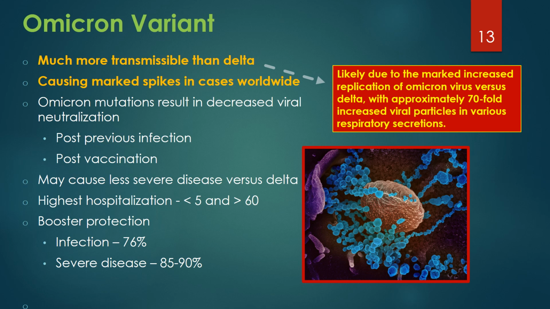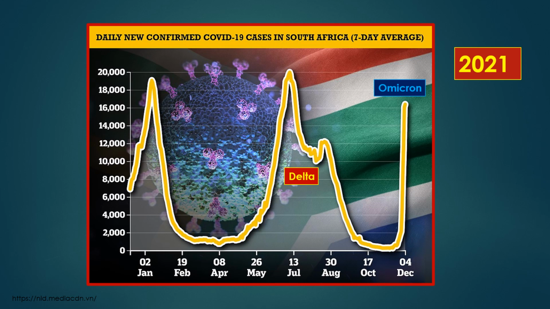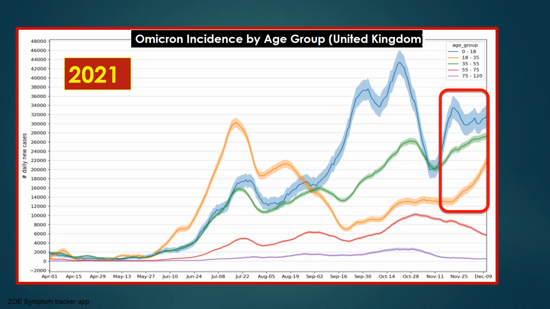One study suggests household transmission with Omicron increased by 3.2-fold over that with Delta. This graph demonstrates the rapid rise of cases due to Omicron in South Africa, with similar case rates noted in many other countries around the globe. This graph shows the increased incidence of Omicron infection in individuals under 55 years old, and particularly in those 18 years old and younger.